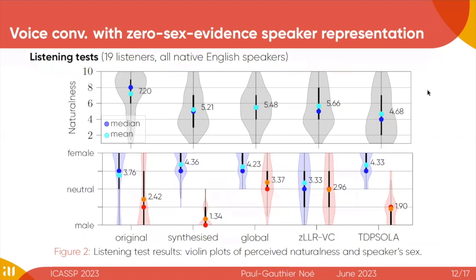We also asked 19 listeners to assess the naturalness of the protected speech. We can see that the naturalness is quite stable along the different systems. And we also asked the listener whether the speech sounds like a female or a male or in between. And here we have the corresponding scores. We can see that with our approach, the distribution for the male in blue and the distribution for the female in orange overlapped. So this suggests that the human can hardly distinguish between speech coming from male and speech coming from female using our approach.